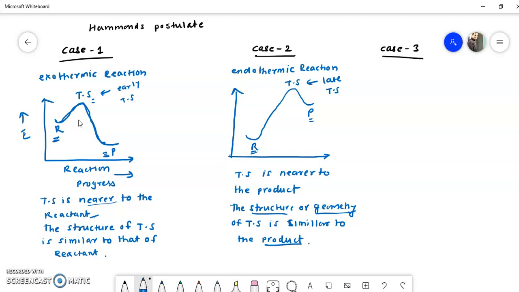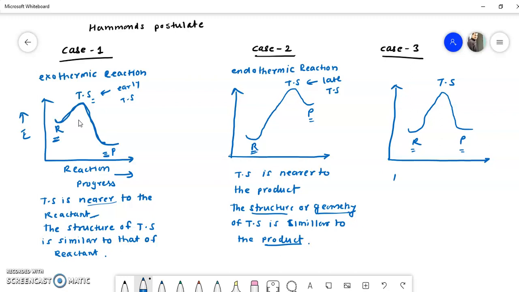Now the third case we have to see. In the third case, the reaction is neither endothermic nor exothermic. So in this case, the energy profile diagram will be of this type, for example, like this. Suppose these are reactant, these are product, and this is the transition state. By observing this energy profile diagram, you will clearly say that the transition state is not nearer to the reactant as well as it is not nearer to the product.